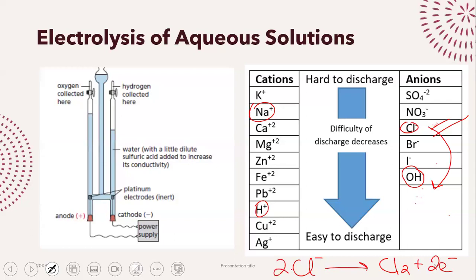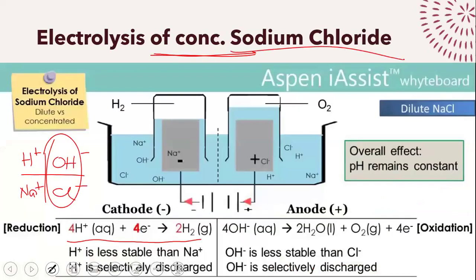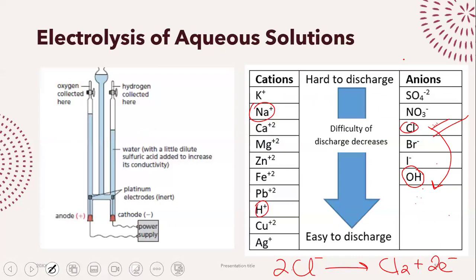Now you can ask me, Miss, if the reason is concentration, then this is concentrated sodium chloride. So sodium is also concentrated, Miss. If chlorine is concentrated, so is sodium. So between sodium and hydrogen, why are you picking hydrogen? The reason is because the difference between sodium and hydrogen is too much. The concentration of sodium, yes, you would be right if you said it, sodium is going to be very high in concentration. But the concentration of sodium is not high enough to overcome the difference. The difference in reactivity is just too much.